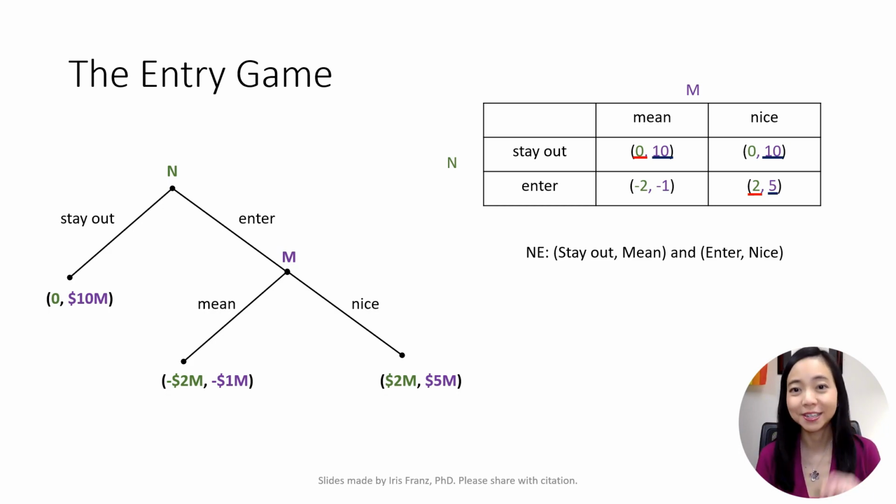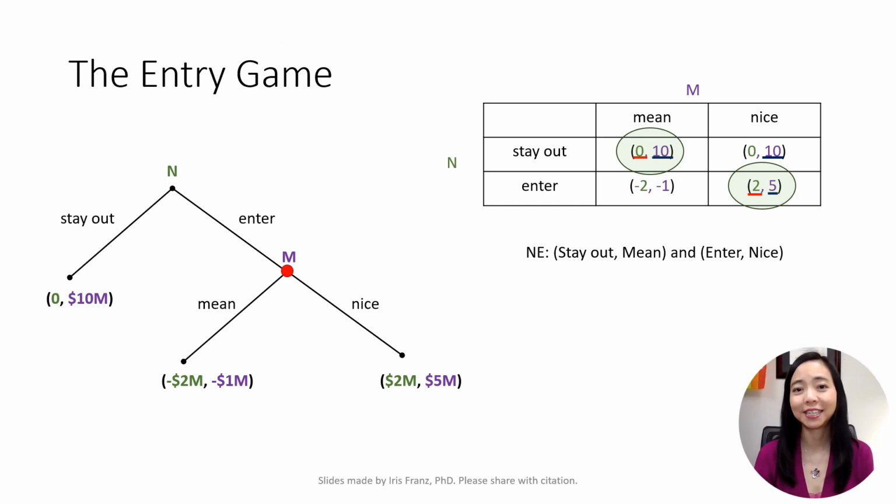Therefore, we have two Nash equilibria. That is, the new firm stays out and the monopolist plays mean, and the new firm enters and the monopolist plays nice. There are two things to notice here. First, a Nash equilibrium is a pair of strategies of the two players, not the payoff. Second, one of these two equilibria does not make sense. Now hit pause and think about which of these two equilibria does not make sense.